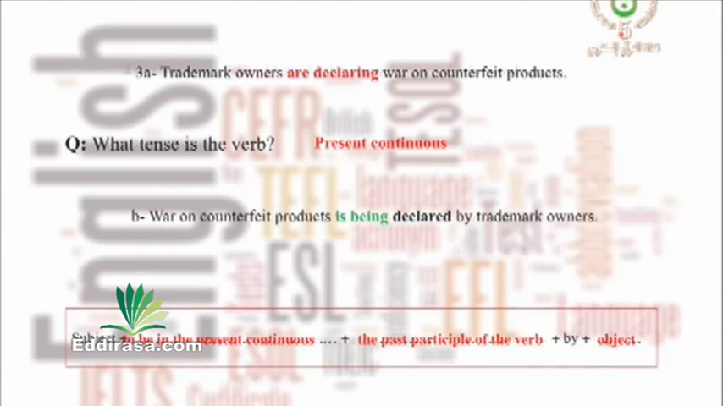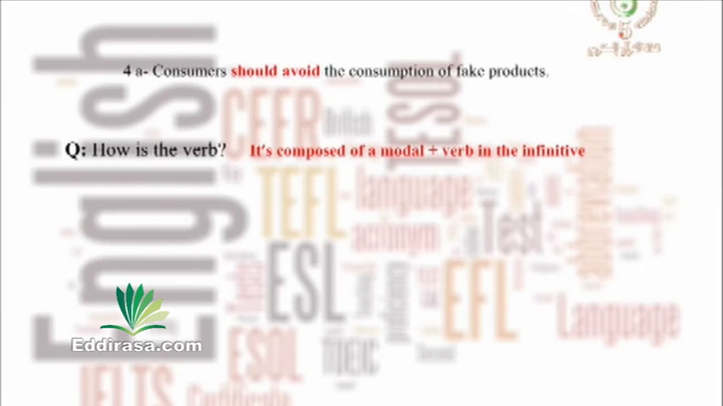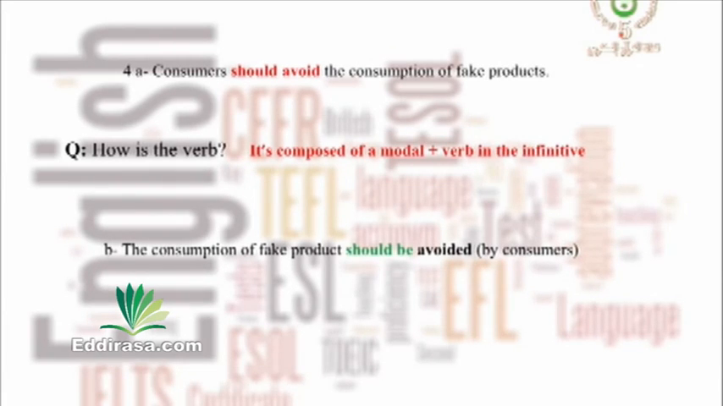The last sentence. Consumers should avoid the consumption of fake products. How is the verb this time? This time it's composed of a modal, should, and it's followed, of course, by a verb in the infinitive without to. That is the stem. Let's see how it becomes in the passive form. The consumption of fake products should be avoided by consumers.